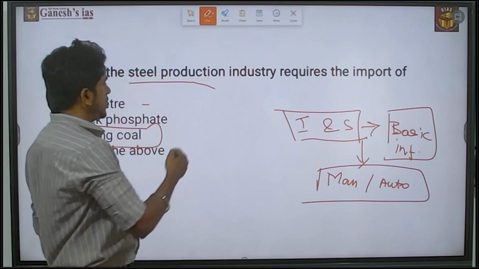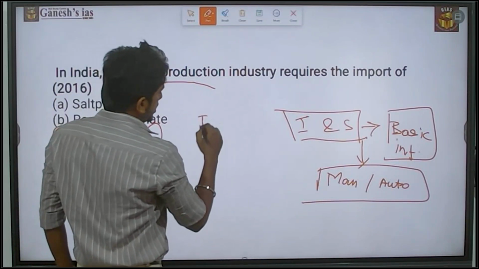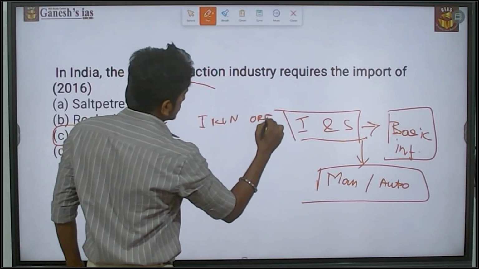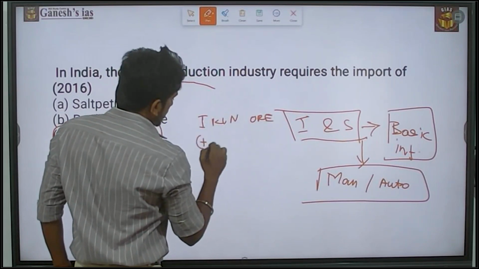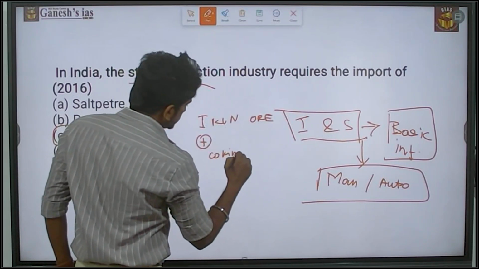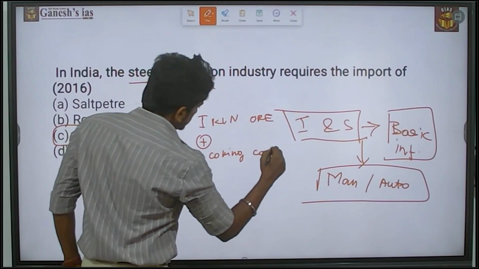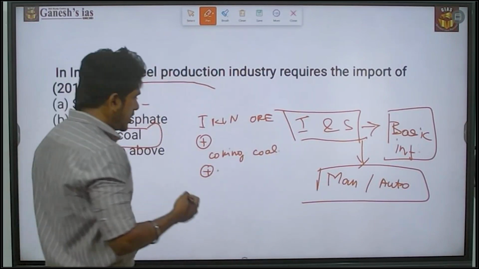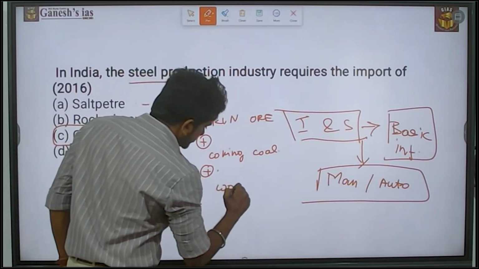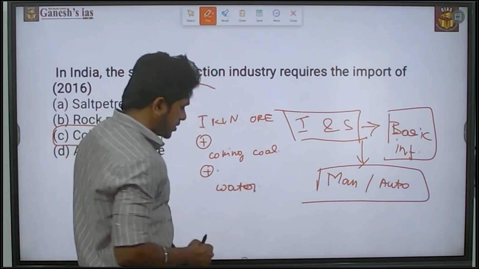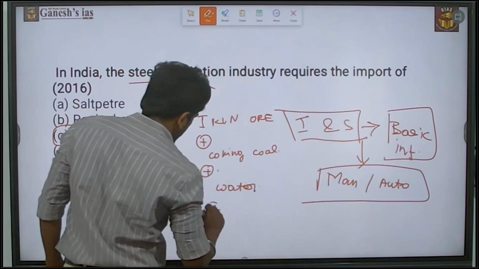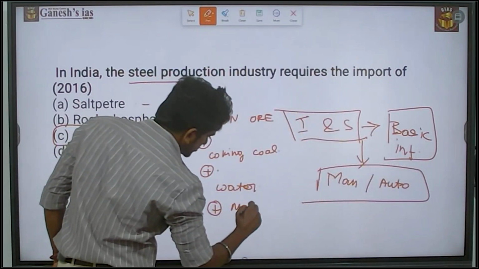For example, for manufacturing iron and steel, you need iron ore and coking coal, along with plenty of water supply. And if you are making steel, you have to add manganese.